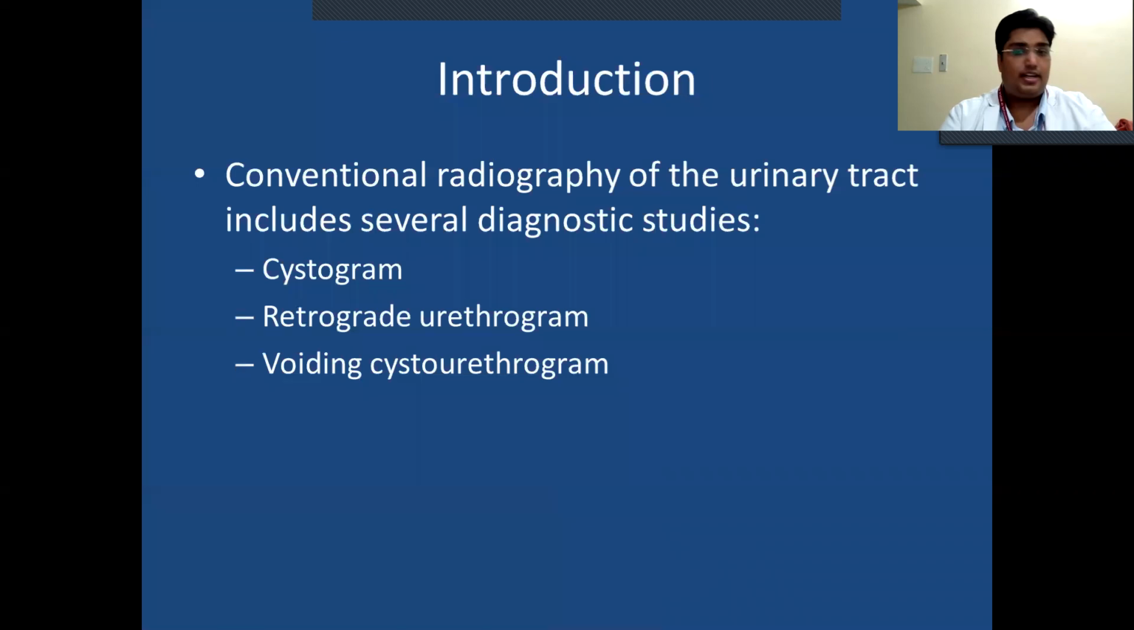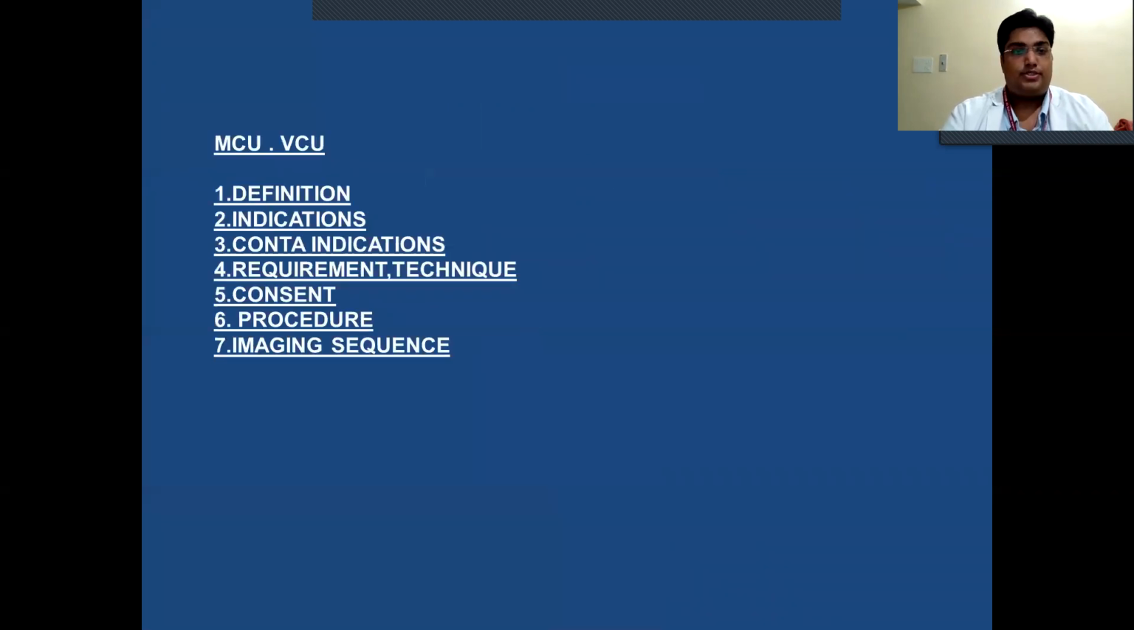Introduction. Conventional radiography of the urinary tract includes several diagnostic studies: cystogram, retrograde urethrogram, and Whiting cystourethrogram. MCU and VCUG: definition, indication, contraindications, requirements and technique, consent, procedure, and imaging sequence will be discussed today.